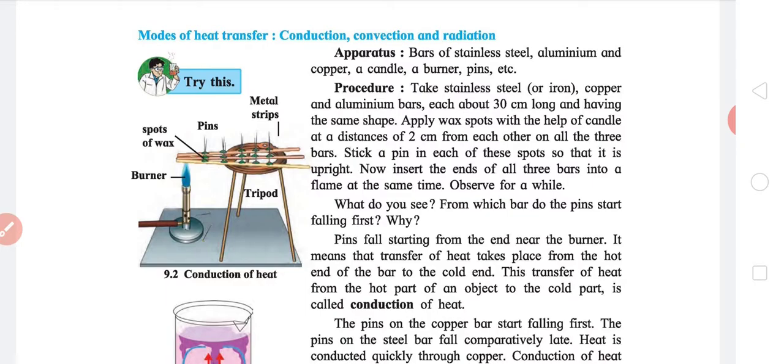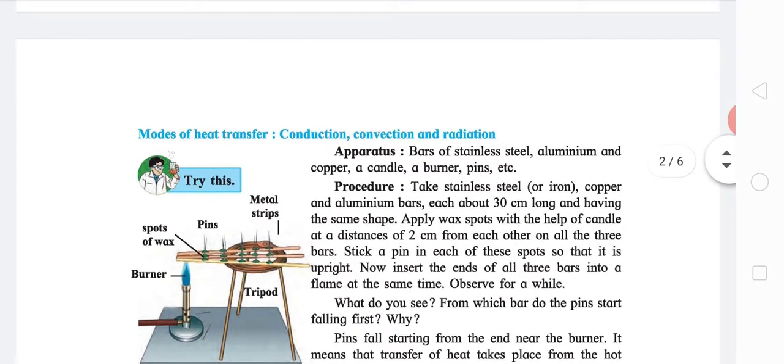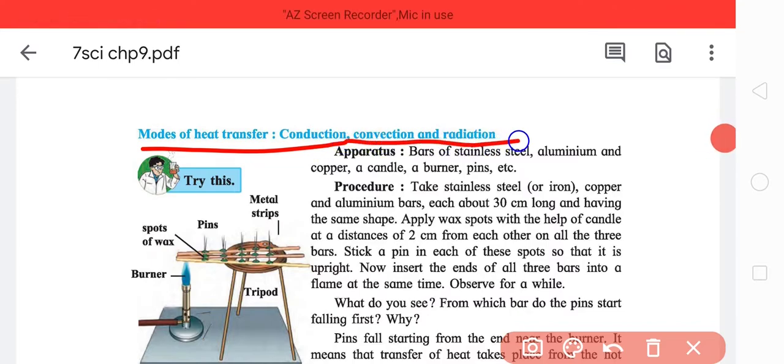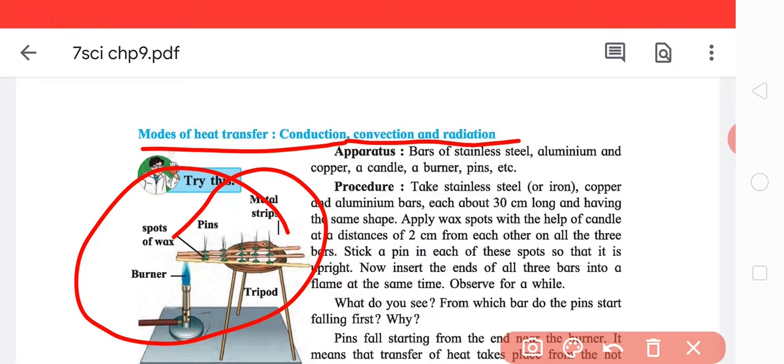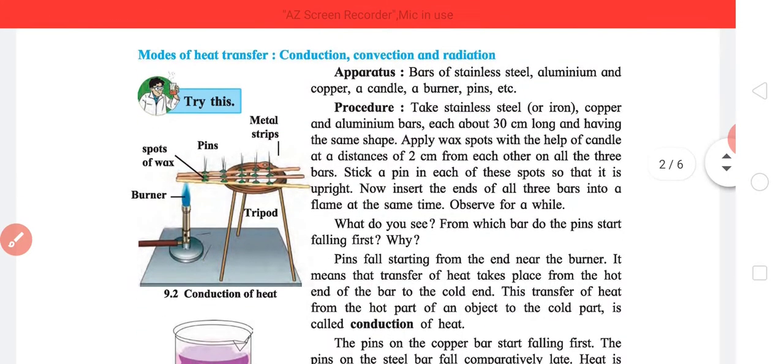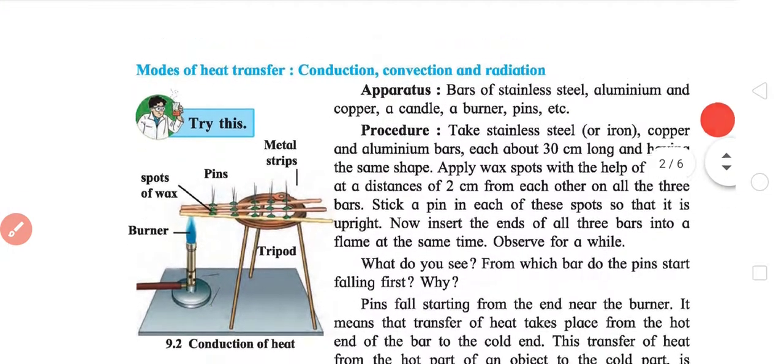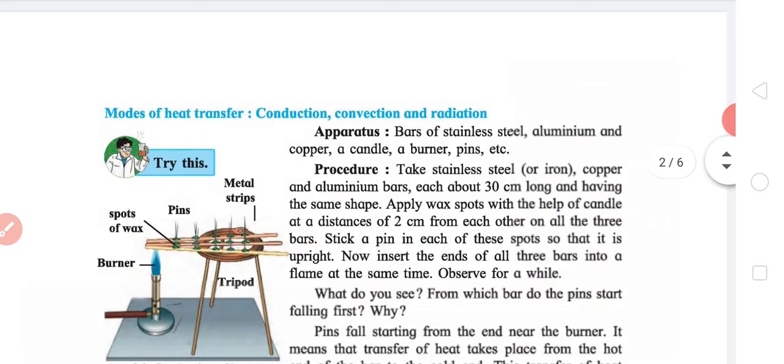Now, this is a really important thing: the modes of heat transfer are conduction, convection, and radiation. First, this experiment deals with conduction. You take 3 bars; you can take sticks as well. They should be as similar as possible: same size, same dimensions, but different materials. One is made of stainless steel, one is made of copper, and one is made of aluminium.